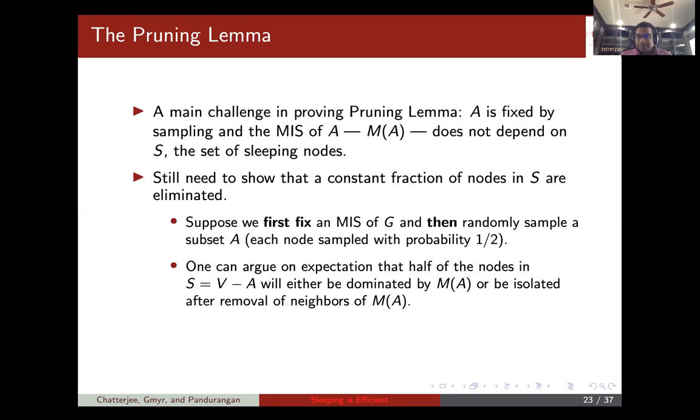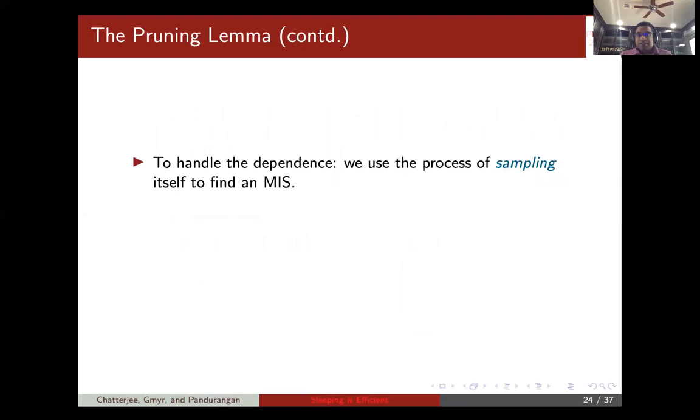Okay, so this is easy to do, but the point is this is not helpful for computing the MIS, because the whole point is in computing the MIS, so we don't want to compute an MIS first and then do the sampling. We sample first and then compute an MIS. So there is this dependence. The dependence is handled by our algorithm in the most straightforward way. We use the sampling itself.